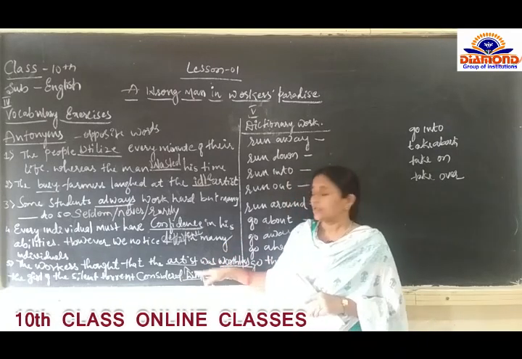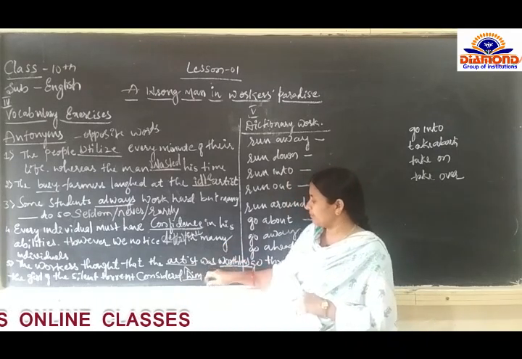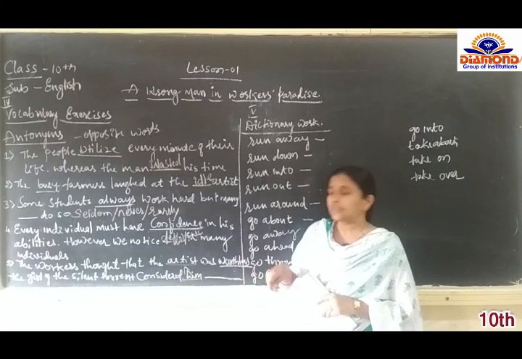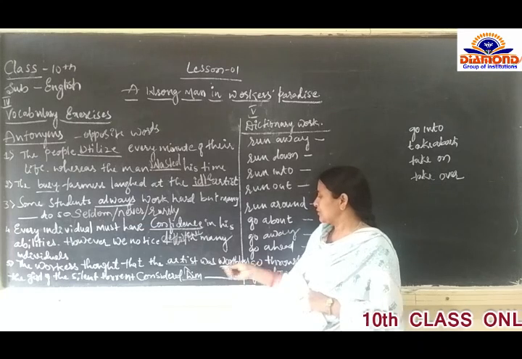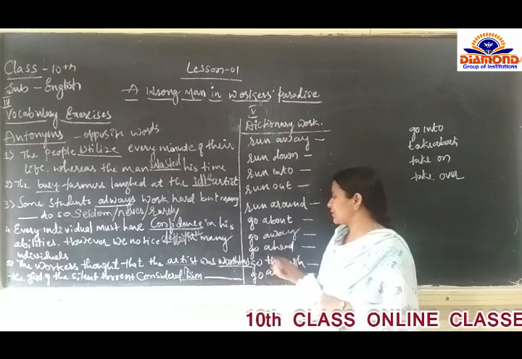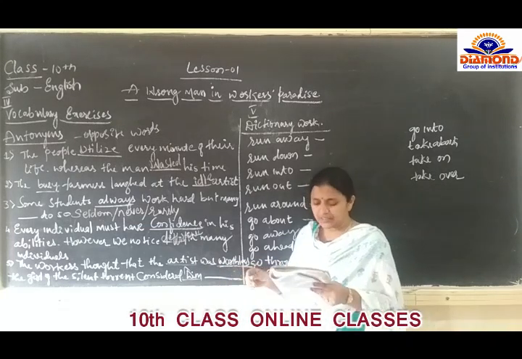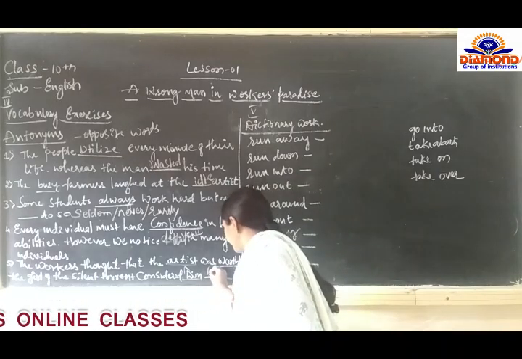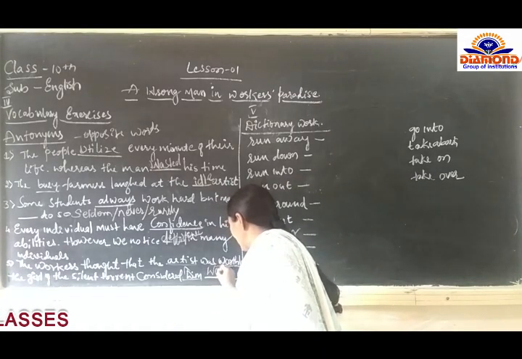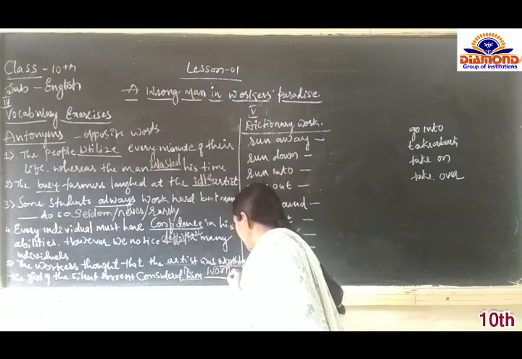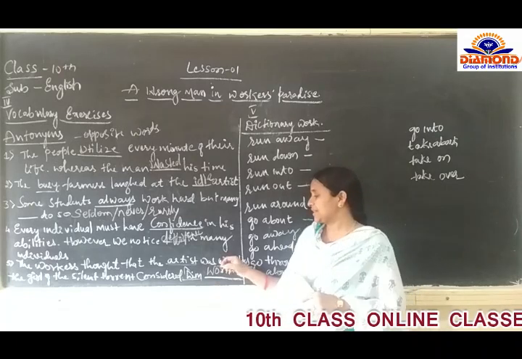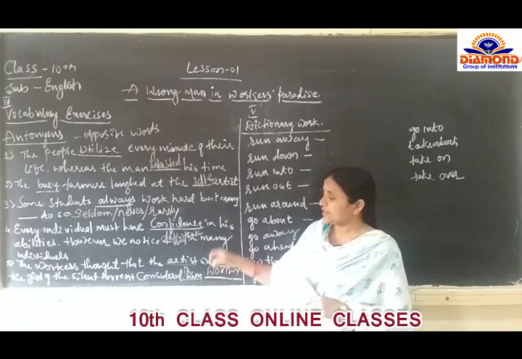So we have to write here the opposite of worthless. Just imagine what the opposite of worthless is. We are going to write here: the opposite of worthless is worthy, W-O-R-T-H-Y. Let us repeat once again.